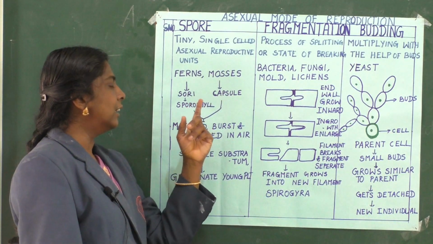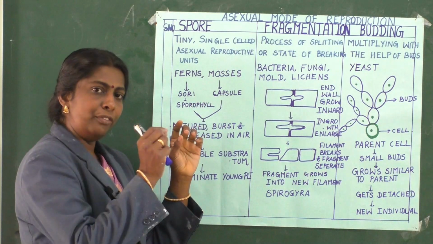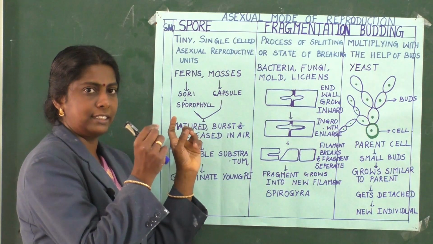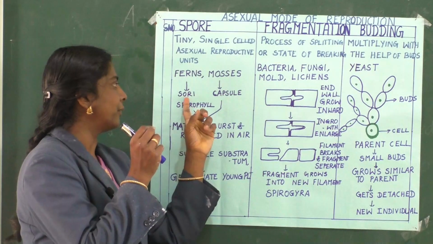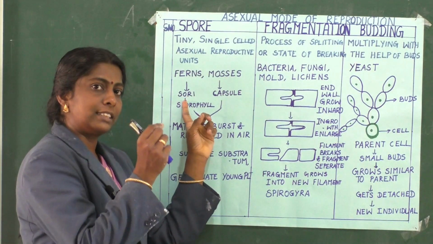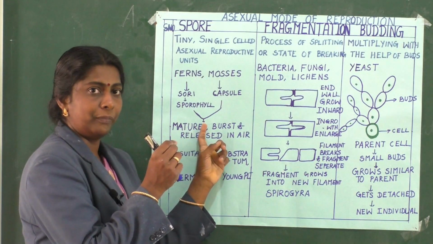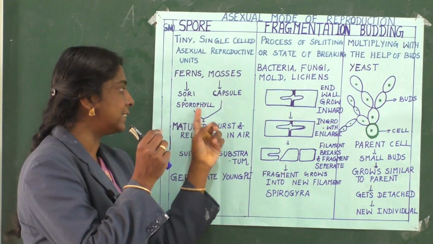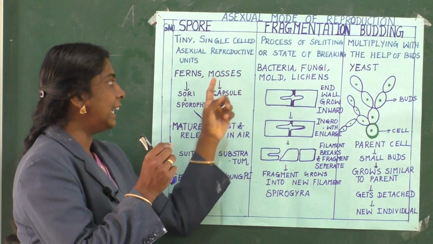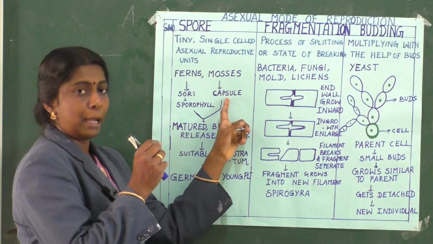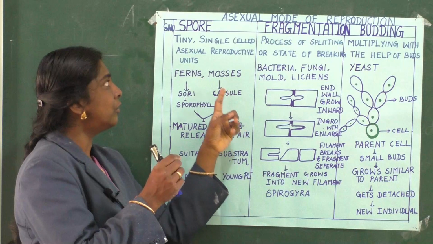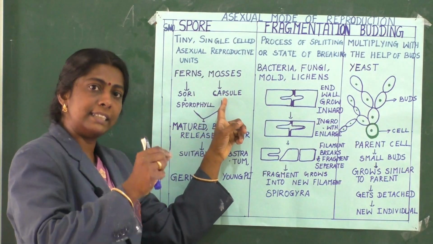In the leaf you can observe round structures known as sori. The leaf together with the sori is said to be a sporophyll. In the case of mosses you can see a capsule, where the spores are present inside.